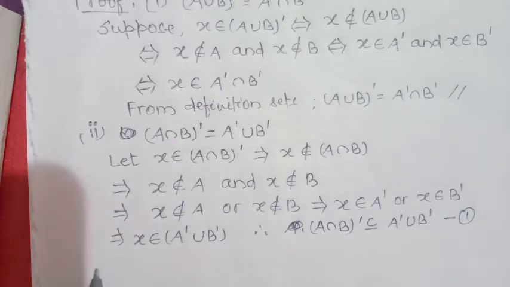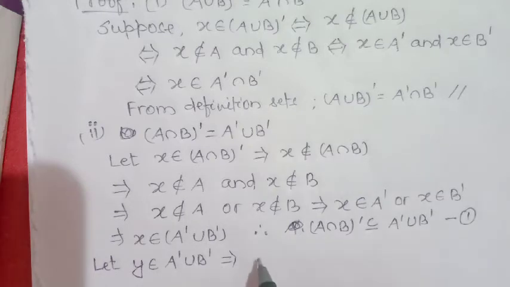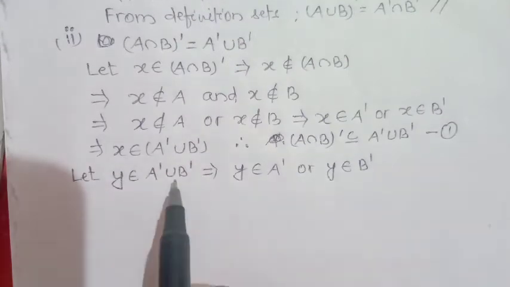On the other hand, let another element Y belong to complement of A union complement of B. It means Y belongs to complement of A or Y belongs to complement of B. This is according to the definition of union.